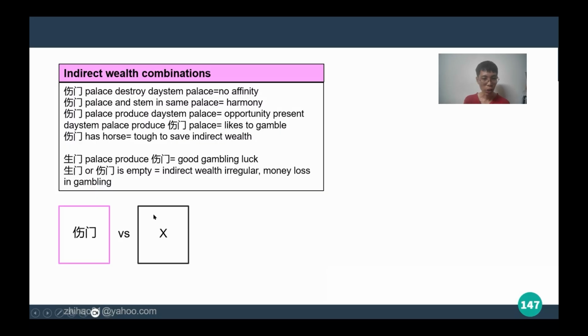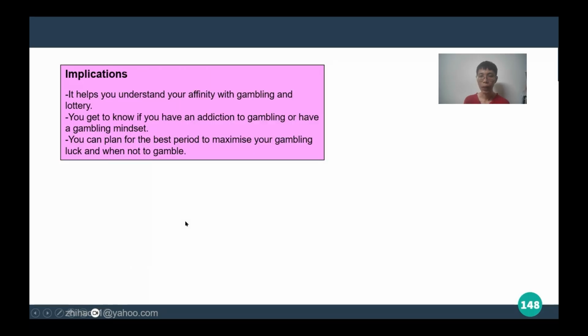Let's look at 生门. So if this palace has 生门 and it is producing the 上门, it means that the person has good gambling wealth. If the 上门 or 生门 is empty, it means that the indirect wealth comes irregularly and there could be money lost in gambling. So what's the implication of this pian?